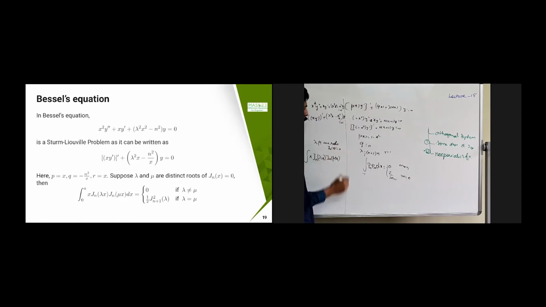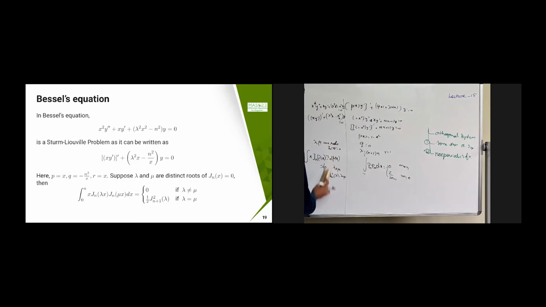Roots of the equation Jn of x. So this is the roots of this one. So this is going to become 0 if lambda is not equal to nu, and 1 by 2 Jn plus 1 whole square of lambda if lambda is equal to nu. So this is once again an orthonormal system, which you can just think of. Maybe I will ask this question in one of the exams, so you can just verify that.